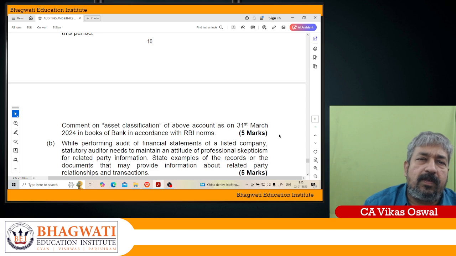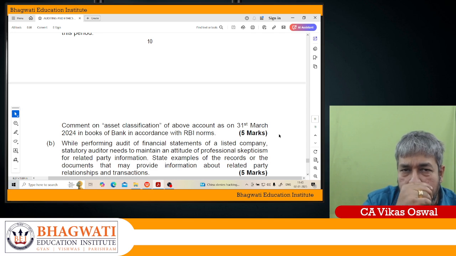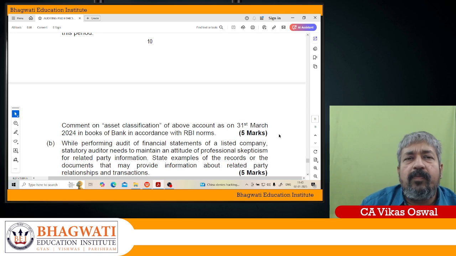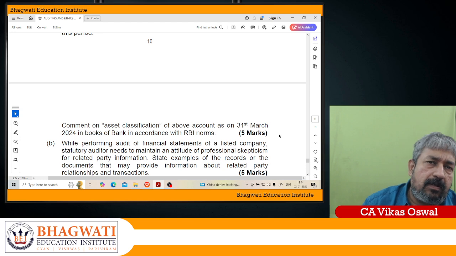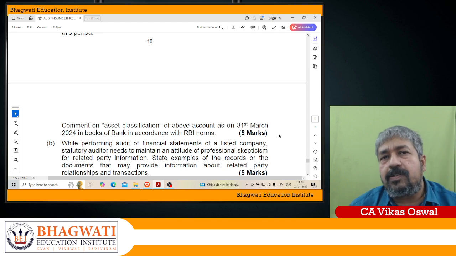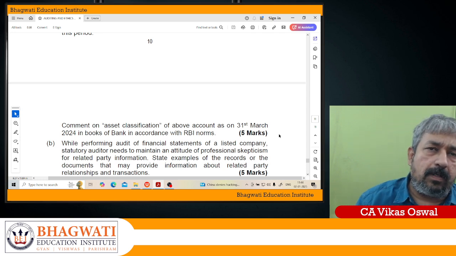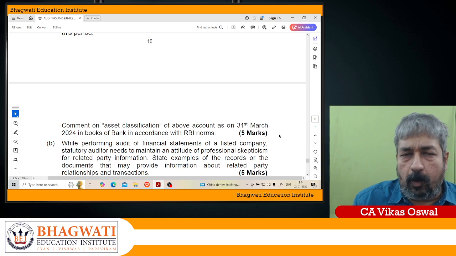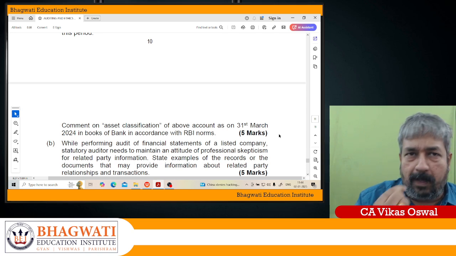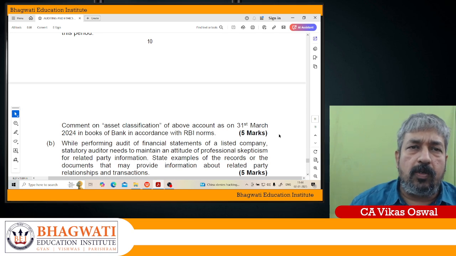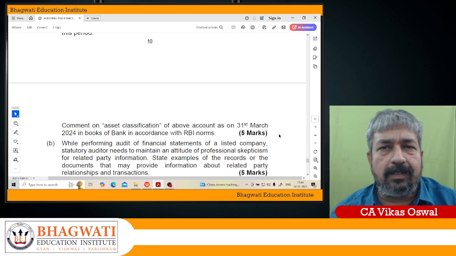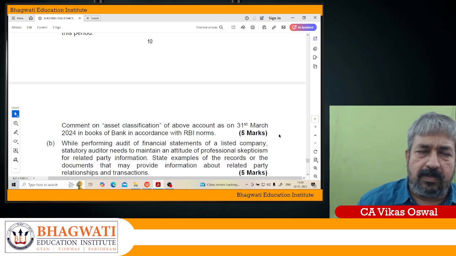What are these documents? First of all, life insurance policies which are acquired by the entity. Then the income tax return of the entity. Then the information which is supplied to the regulatory authorities. For example, you have supplied some information to the Ministry of Corporate Affairs, to RBI, to SEBI. What is the information that is given to regulatory authorities? Then the shareholders register to identify the principal shareholders. Who are the principal shareholders?